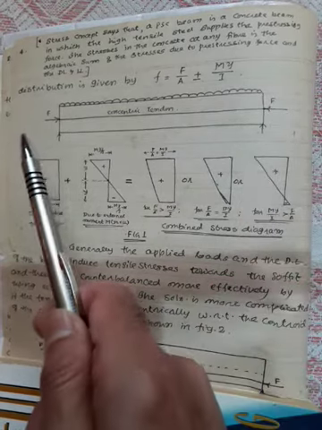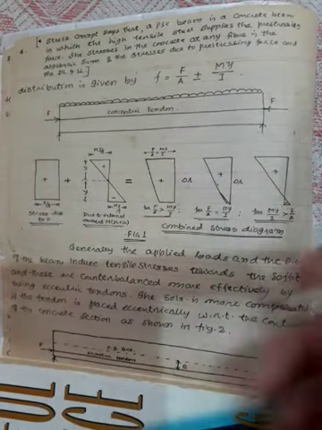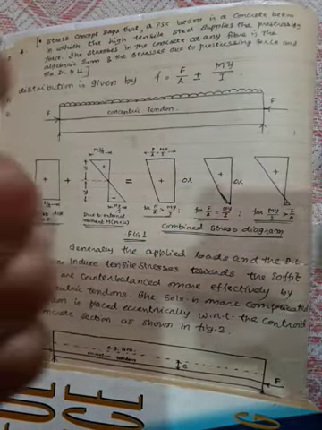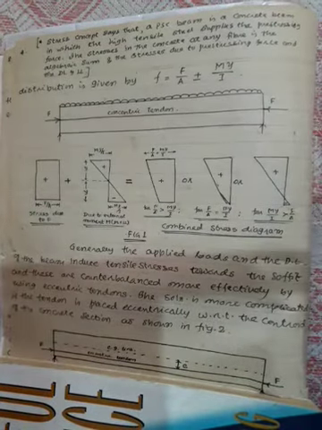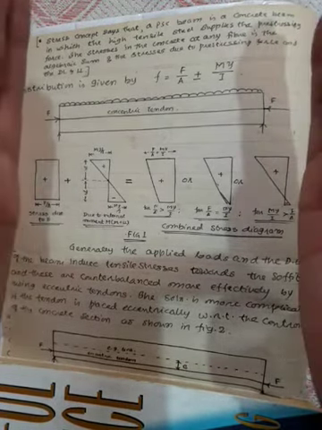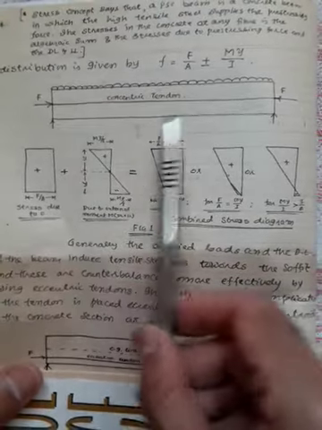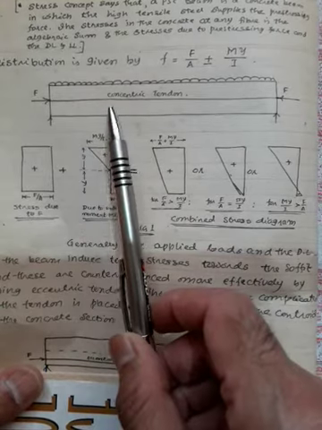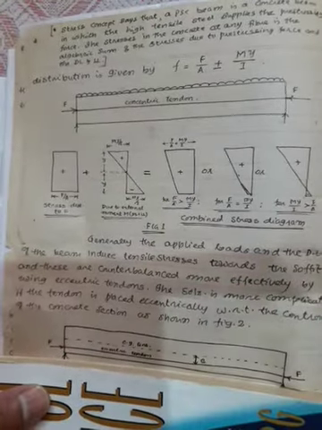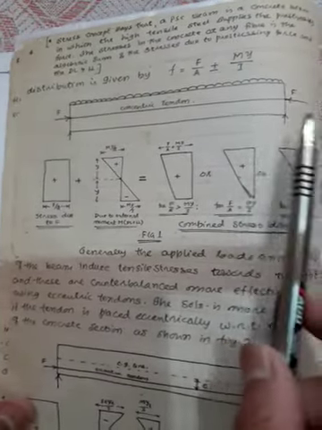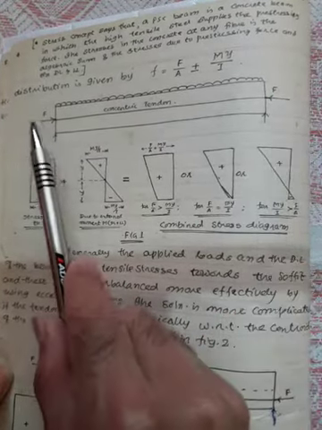Now I'm applying the pre-stress to it. Applying the pre-stress means I'm tensioning the cables, and after sufficient tensioning of the cables, I anchor them at the end of the beam. Now see, whenever I apply the pre-stress to this beam, this beam is now subjected to a compressive stress.